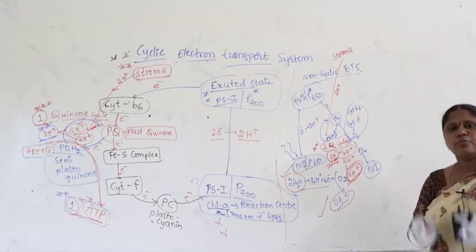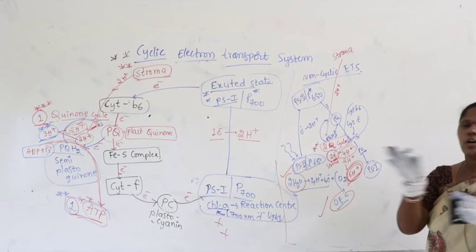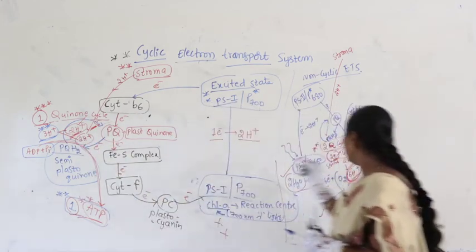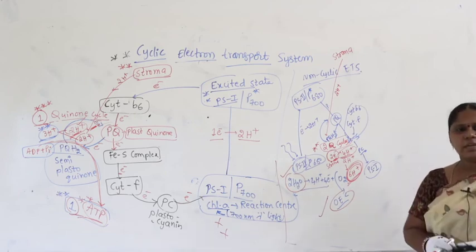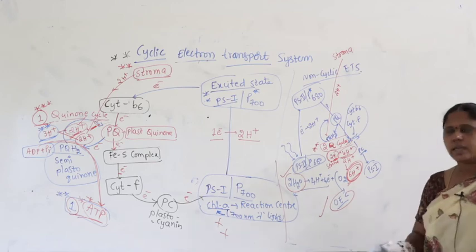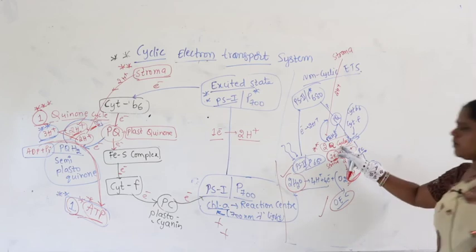Sometimes the ratio of protons from cyclic to non-cyclic: here 2 protons altogether, here 4 protons, the same 1:2. The ratio of the number of quinone cycles between cyclic and non-cyclic: only 1 quinone cycle here, but 2 quinone cycles there.